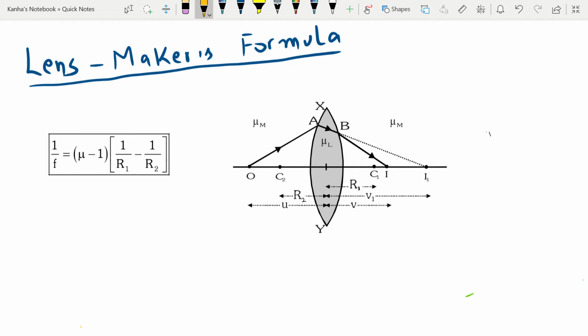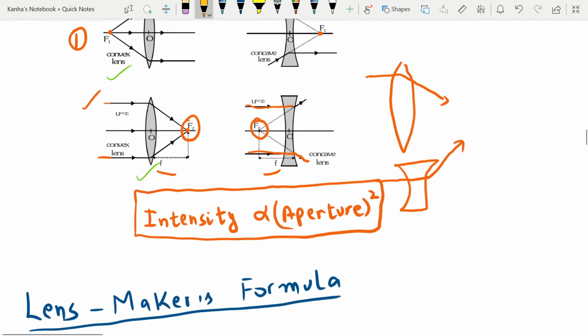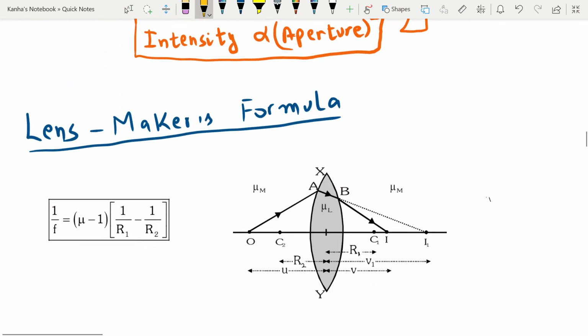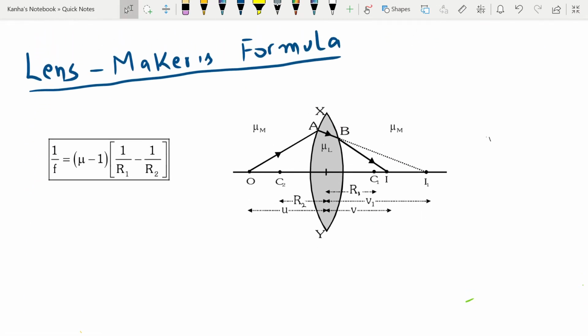The lens maker's formula will definitely help us in finding the focal length of a lens that is given to you. It can be any of the lenses that we've read about. For each of these, you can easily find the focal length. Note that in the case of mirrors, you had a simple relation where f was equal to r by 2. But here this condition is not valid for all the cases.